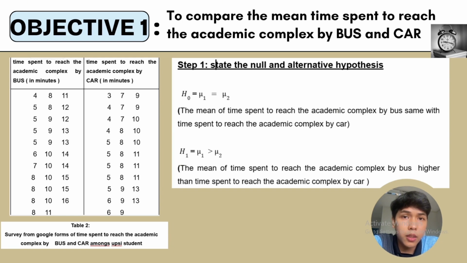The null hypothesis is mu1 equal to mu2. That means the mean time spent to reach the academic complex by bus is the same as by car. Meanwhile, the alternative hypothesis is mu1 greater than mu2. That means the mean time spent to reach the academic complex by bus is greater than by car.